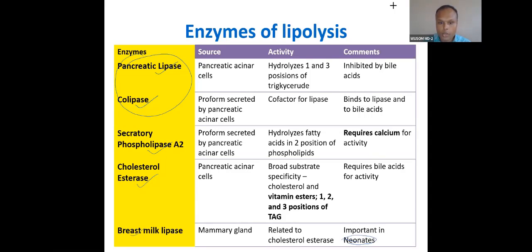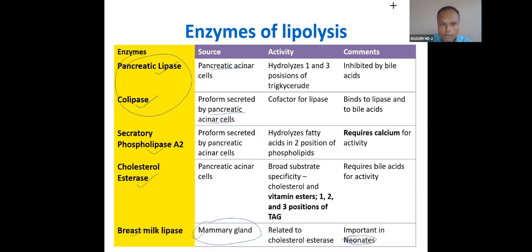This is very important in neonates. The source of this is actually the mammary gland. And these are all secreted from pancreatic acinar cells. And these two, you can see, are in proform. So they are secreted from pancreatic acini cells. This is secreted from mammary gland. It is very important for neonates. And I have already told you what is the function of all this.